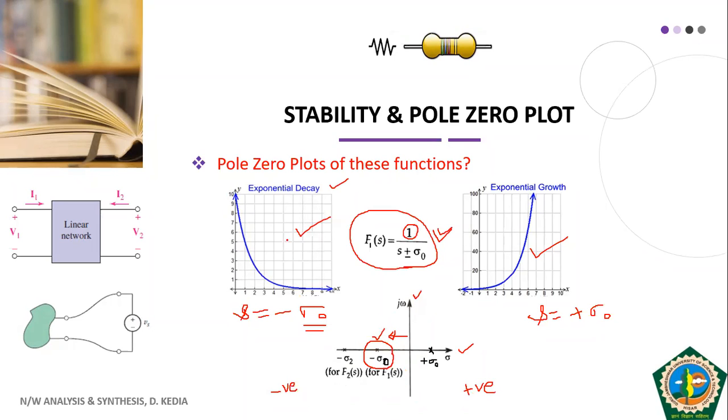So for this stable, exponentially decaying function, the pole is located in the negative half S plane, whereas for the unstable system, the pole is located in the positive half of the S plane.